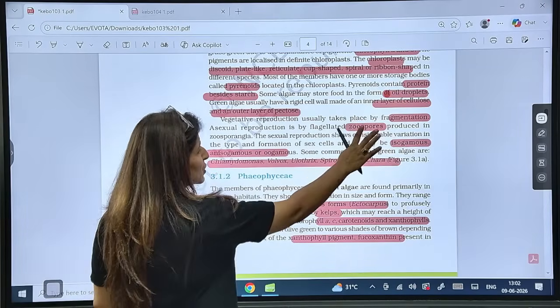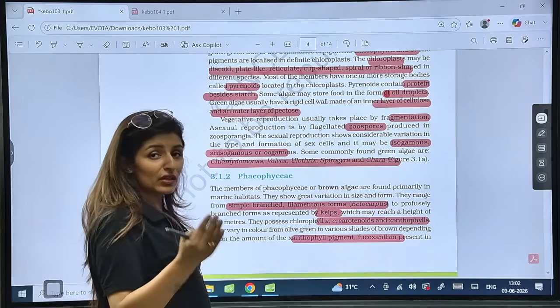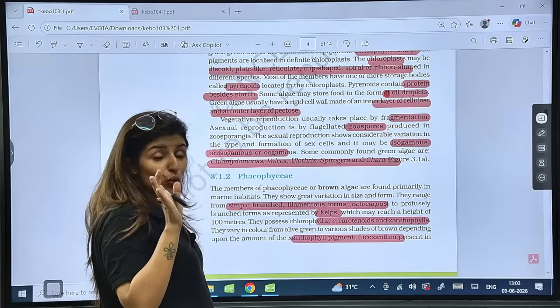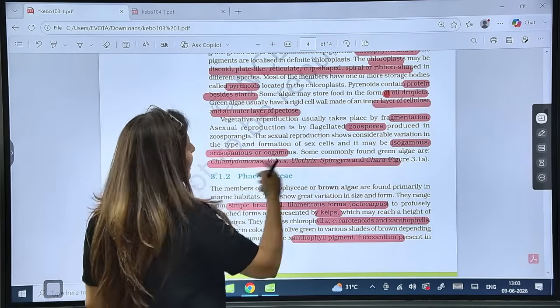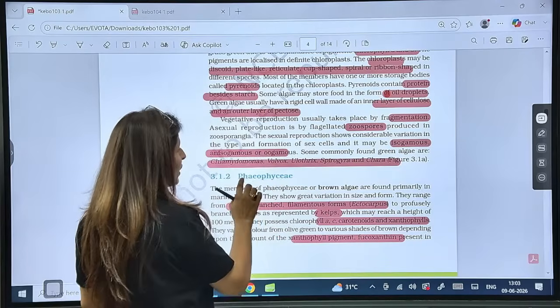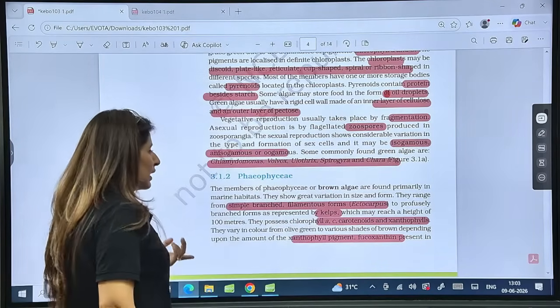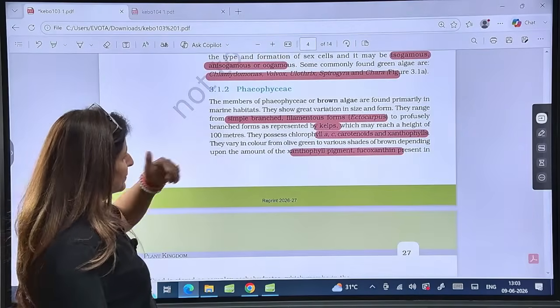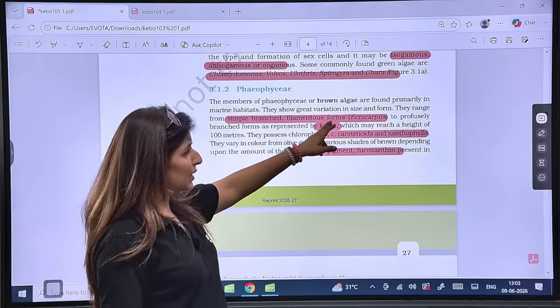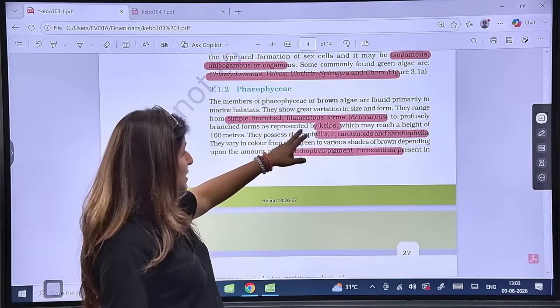Asexual reproduction by zoospores, and need not mention that zoospores are always flagellated. The word zoo is for motility, right? Then it shows iso and oogamy. See the examples: Chlamydomonas, Volvox, Ulothrix, Spirogyra and Chara. Then Phaeophyceae, simple branched filamentous, for example Ectocarpus, massive like kelps.